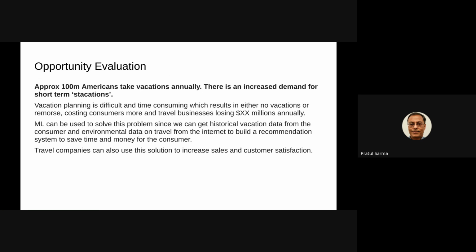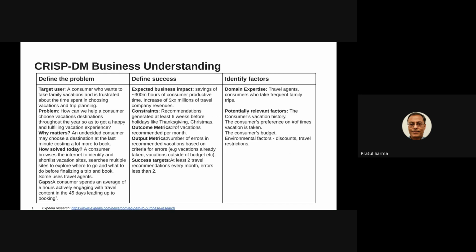Machine learning can be used to solve this problem since we can get historical vacation data from the consumers and environmental data on travel from the internet to build a recommender system to save time and money for the consumer. Travel companies can also use this solution to increase sales and customer satisfaction. So I'll be using the CRISP-DM process for this project, starting with the first step of business understanding.